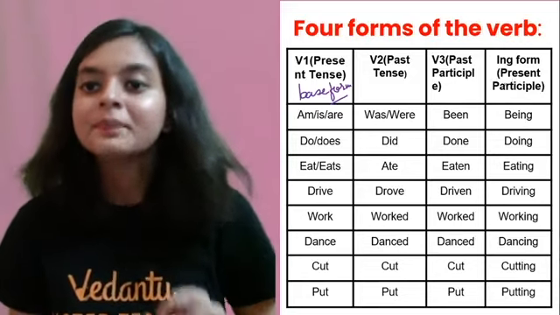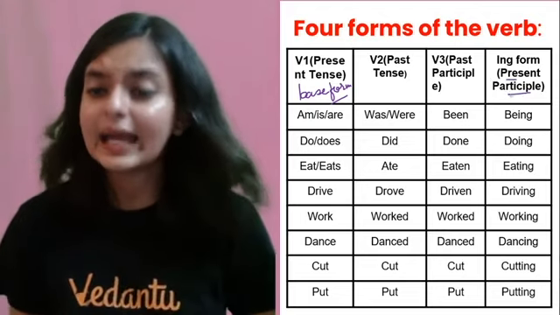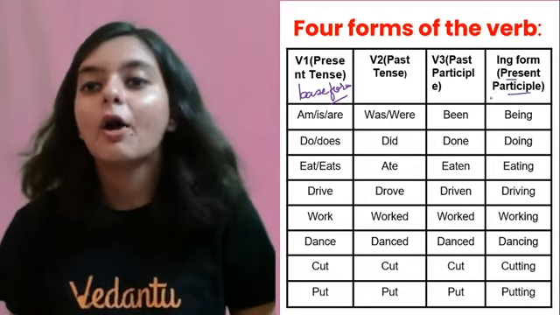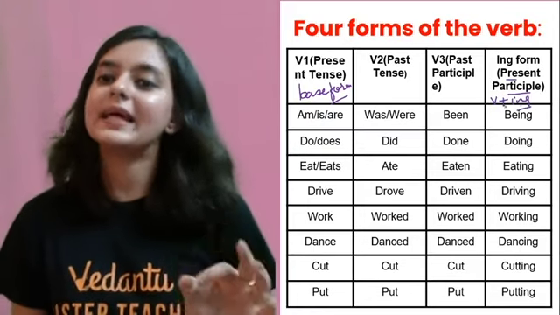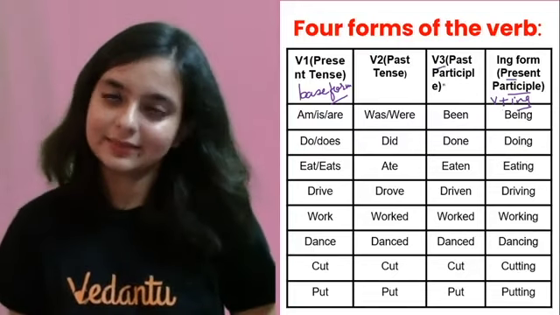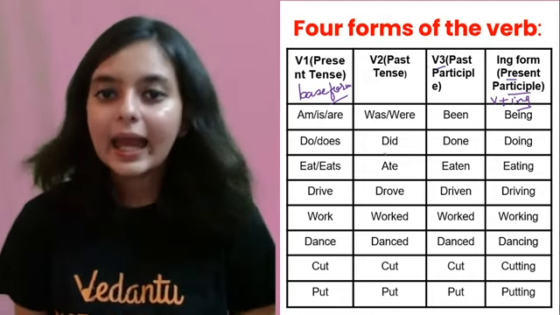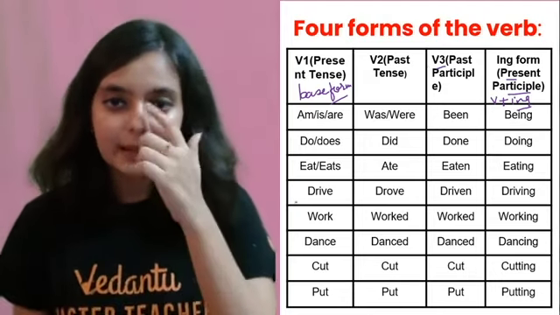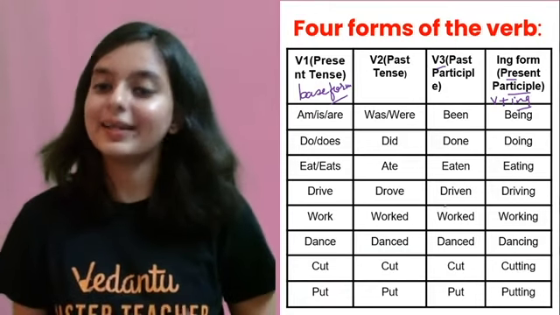There is no V4. Last form is present participle. Now what is present participle? Verb plus ing. Verb plus ing को हम present participle बोलते हैं. And past participle is V3. So be very clear with all the four forms. आपको ये table से समझ में आ जाएगा. If you go through the table, you will understand.